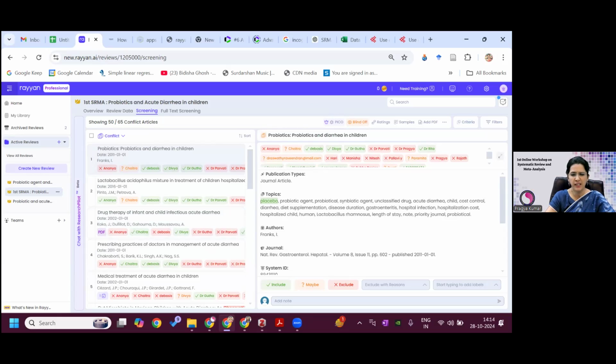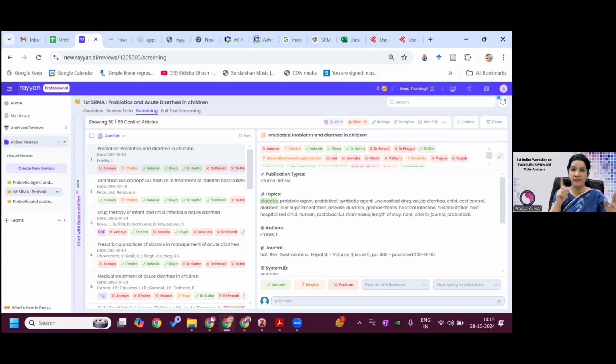But again, it's better that you hold a Zoom meeting where you can show the screen and they will also share their screen. And then you can decide whether to include or to exclude the article. And once everyone is on board on one decision, like whether to include or exclude, then only it will automatically go into either the excluded pool or to the included pool.